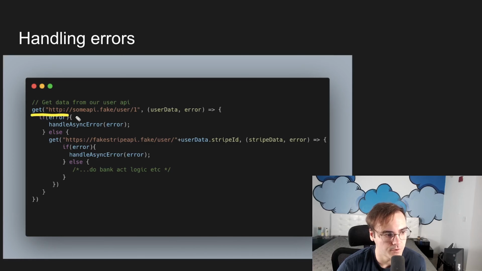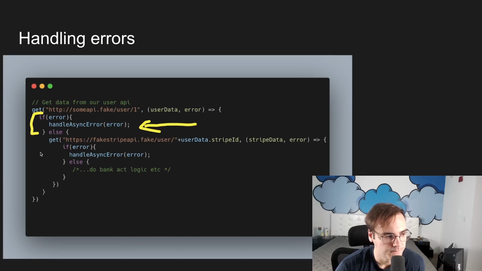So just as before, we're doing our GET request, but then oftentimes what will happen is we'll have this user data come in, and then we'll also have an error. Now this error is optional, right? It's either going to be there or it's not. And if there is an error, then we would expect the user data to not exist and vice versa. So the first thing we would have to do is check, hey, is there an error? And if there is an error, then maybe we call some function to handle it.